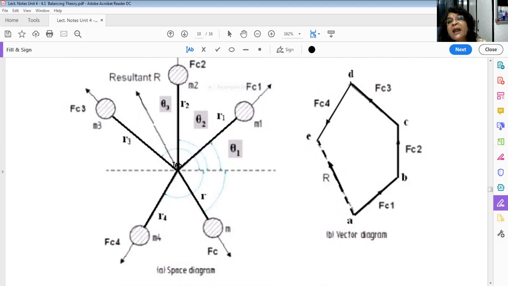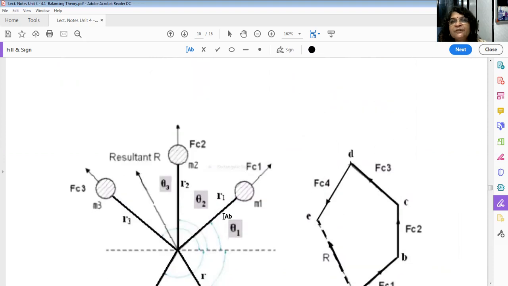So how to balance this? This will create unbalance, because M1 will create centrifugal force FC1, M2 will create FC2, M3 will create FC3, M4 will create FC4. Now what is the resultant of these forces? See, this is the resultant. When you provide a force exactly opposite to the resultant, you will balance this system. Now there are two methods for this.